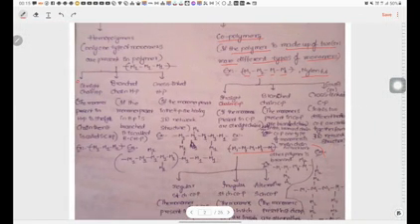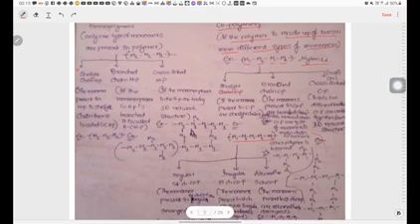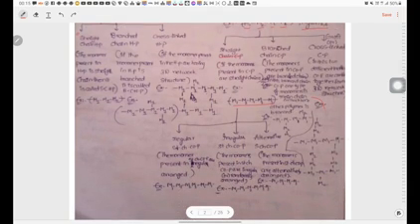Sorry, see here in the following diagram. So here there is a three-dimensional network structure like this. This type of structure we obtain with different monomers.